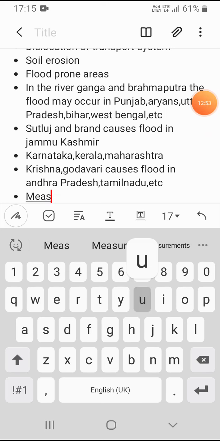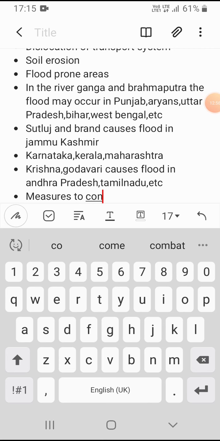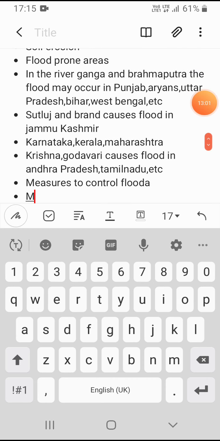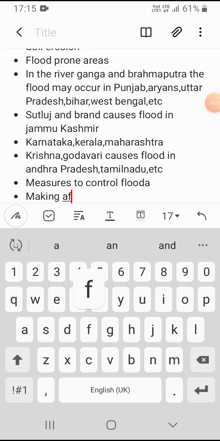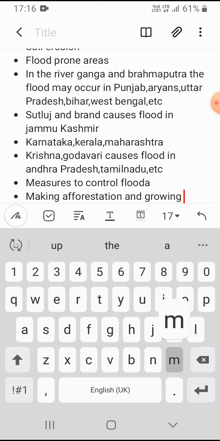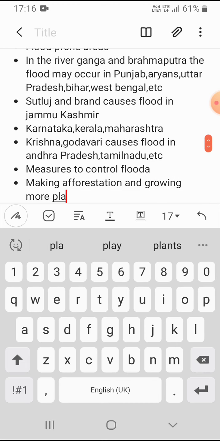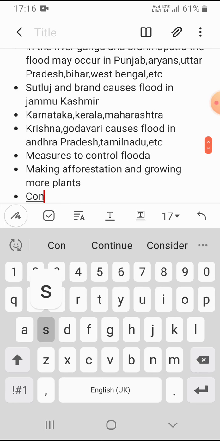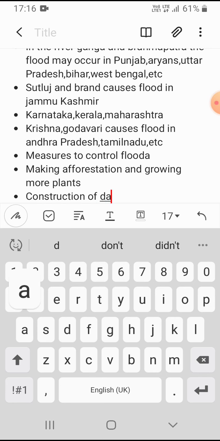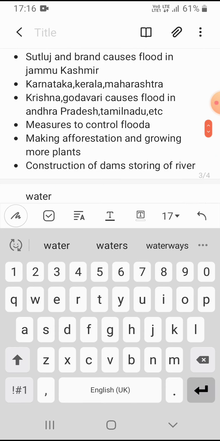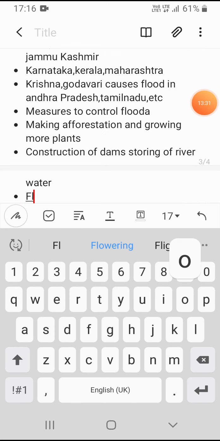To control floods, next topic is measures to control floods. So they may ask for 2 to 3 marks. Control floods: making afforestation, and growing more plants, and construction of dams, and storage of water, storing of river water, and flood warning.